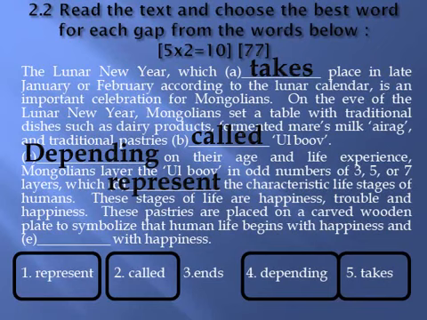The pastries are placed on a carved wooden plate to symbolize that human life begins with happiness and blank with happiness. It ends.